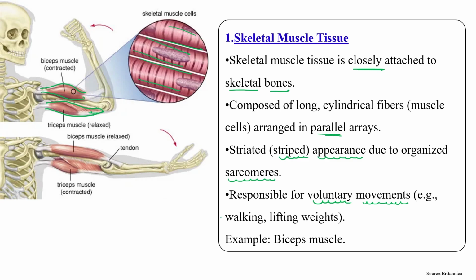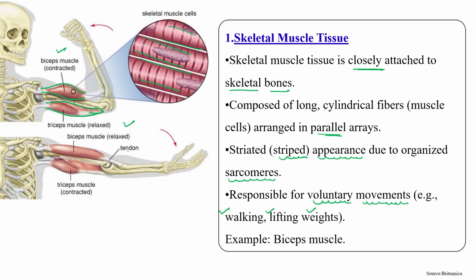Voluntary movement means walking, lifting, jumping, running, or movement of our hand or neck. In all those types of voluntary movement, skeletal muscle tissue is responsible. What are the examples? Biceps and triceps.